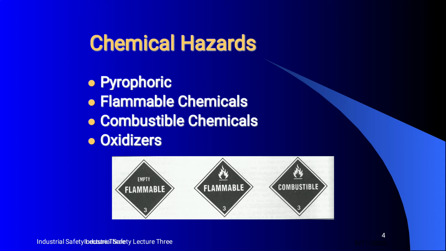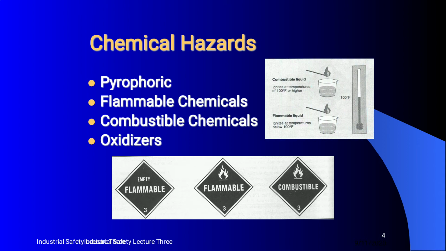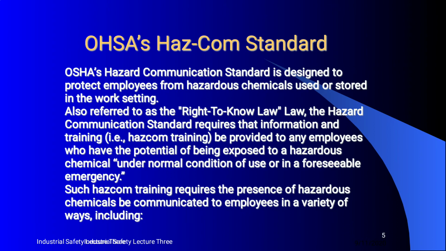This is the chemical hazards. In the diagram, combustible liquids ignite at a temperature of 100 degrees Fahrenheit or higher, and flammable liquid, in the second diagram, ignites at temperatures below 100 degrees Fahrenheit in the thermometer.